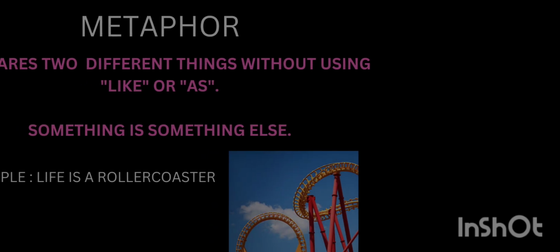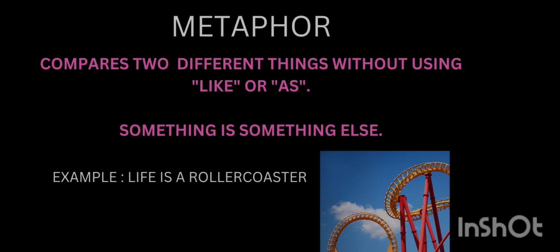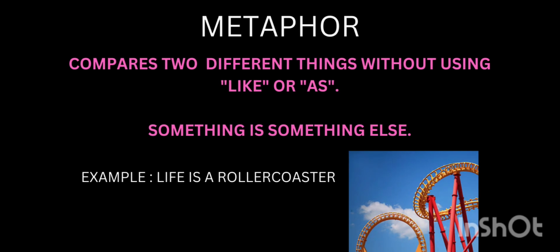Next, metaphor. A metaphor compares two different things without using like or as. Something is something else. For example, life is a roller coaster. Here I am comparing two different things, life and roller coaster. I am comparing them by the common characteristic, which is highs and lows. Remember, a metaphor is a figure of speech, it doesn't take a literal meaning. Thus, words in the sentence convey a different meaning.